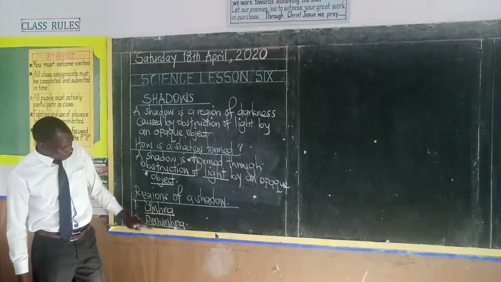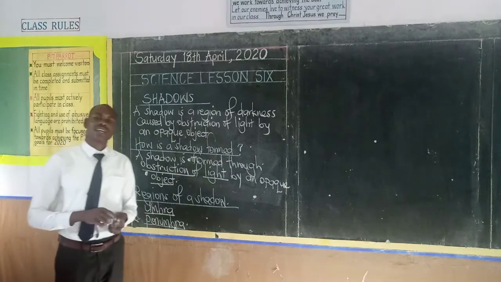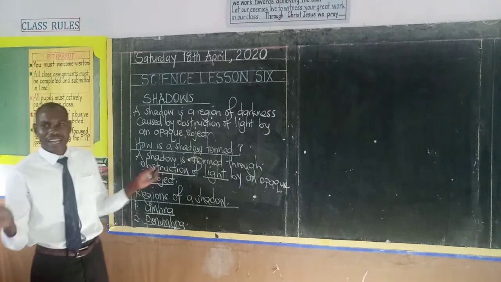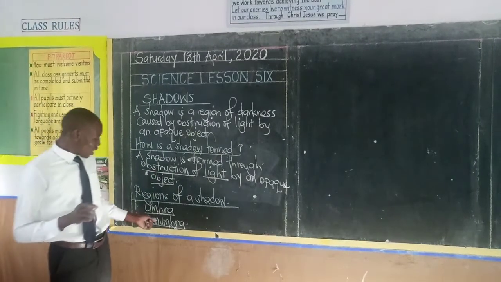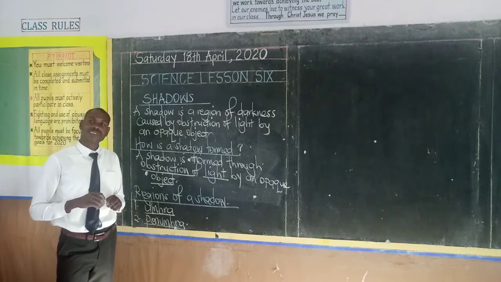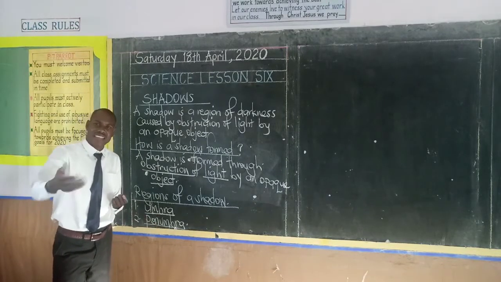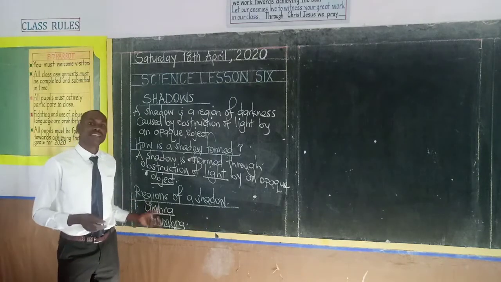So these are the two regions of the shadow that we have. The umbra is the region of the shadow which is totally dark. Whereas the penumbra is that region of the shadow which is partially dark, or that region of the shadow which is lighter.